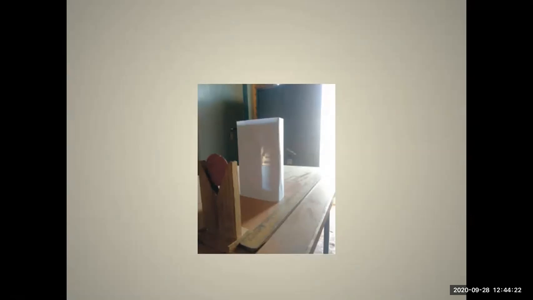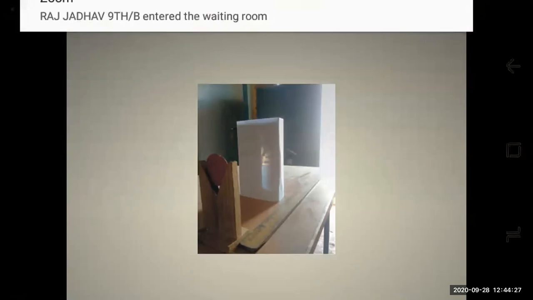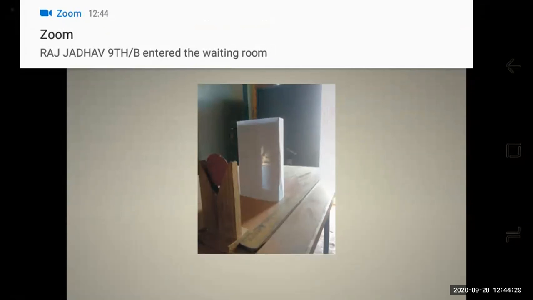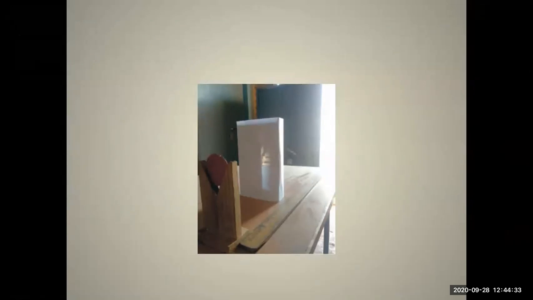You have kept a screen by making it from chart paper, cutting it to the size of 20 centimeter into 30 centimeter. You can see the image on the screen if you are getting a real image. But if you are not getting any image on that screen, that means it is a virtual image, which appears to come together behind the mirror.